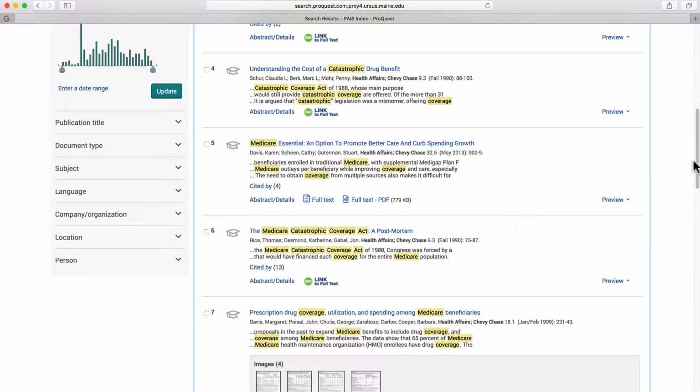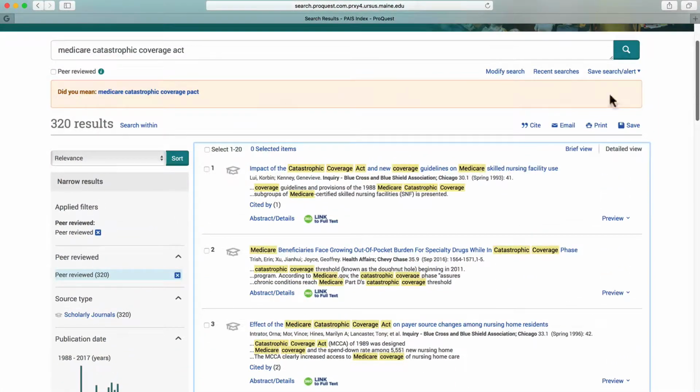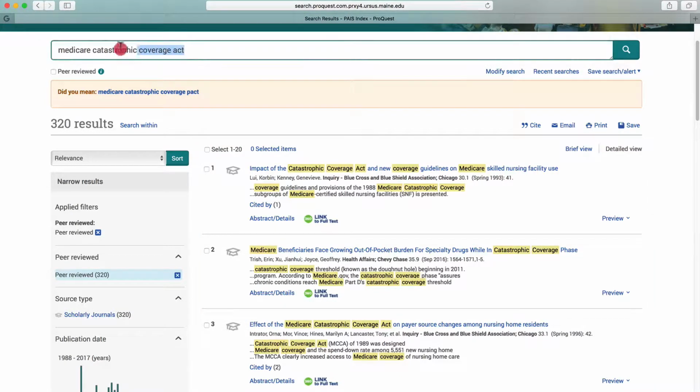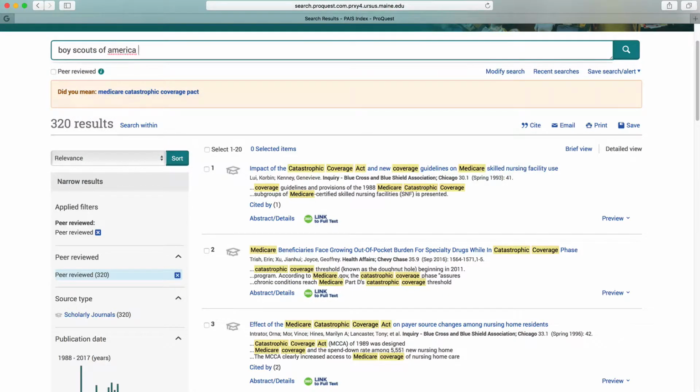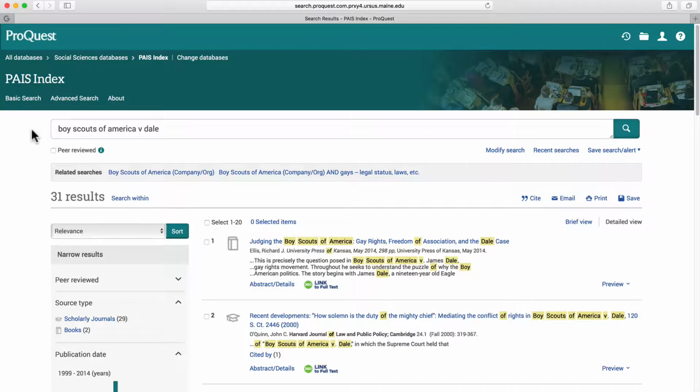I'm going to go back and do another search in PAIS. So I'm going up, since I'm already in it, and put in the name of a case, Boy Scouts of America versus Dale, and run that search. You can see I have 2 books. Remember, in PAIS, they may be books, they may be reports.